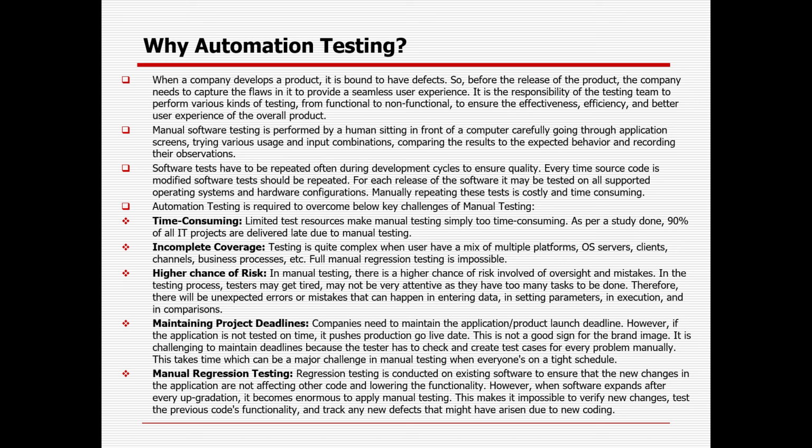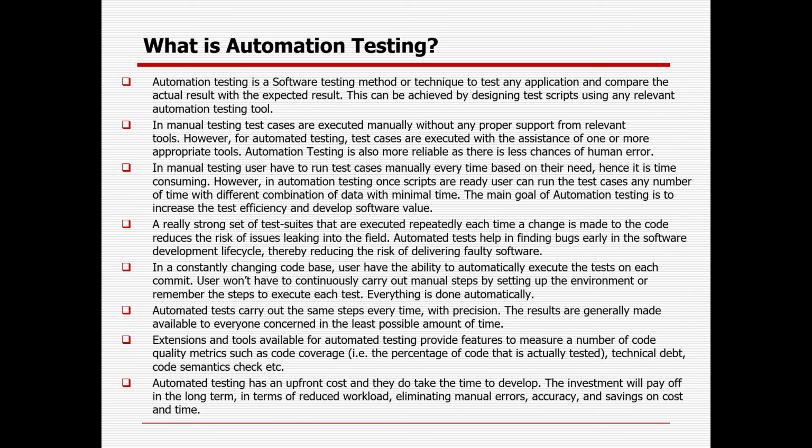So software tests have to be repeated often during the development cycle to ensure quality. Every time source code is modified, software tests should be repeated. For each release of the software, it may be tested on all supported operating systems and hardware configurations. Manually repeating these tests is costly and time consuming. That is the reason automation testing comes into the picture.